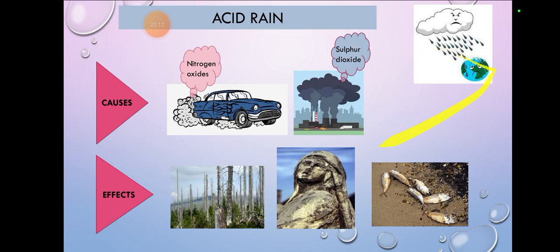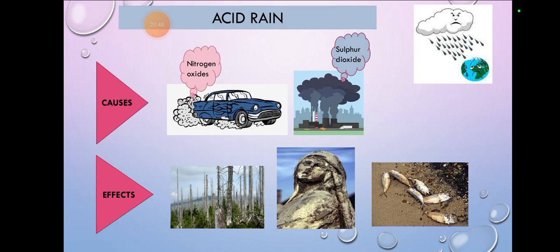Okay, acid rain. So let me make you clear about acid rain. What are the causes of acid rain? The causes of acid rain are nitrogen oxide and sulfur oxide. When these two gases mix up together, they make acid rain. Nitrogen oxide comes basically from the fuel or gas coming out of cars, and the smoke or gas coming out of the chimneys of factories.